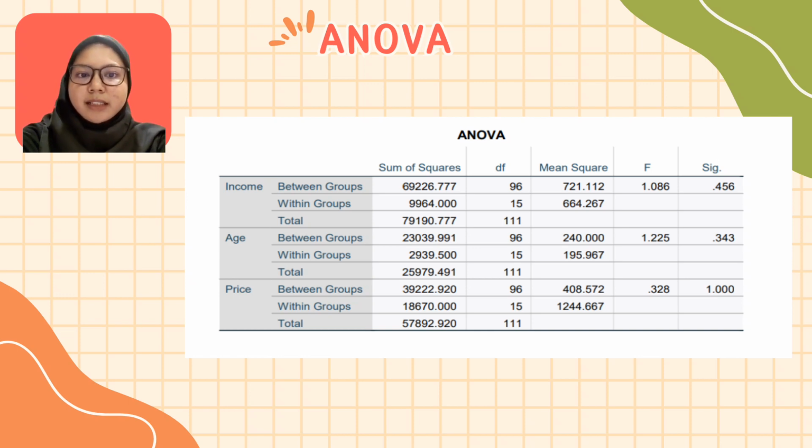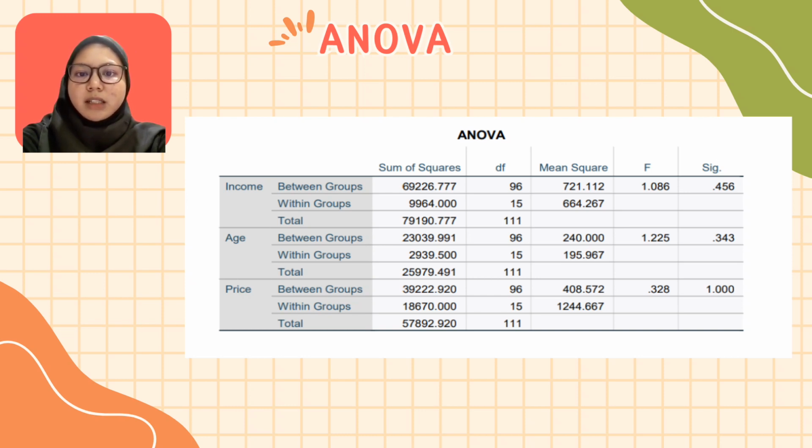The between groups variation for income, age, and price has a sum of squares of 131,489.688 and 96 degrees of freedom. The mean square for between groups for income, age, and price is 1369.684. The within groups variation for all of them has a sum of squares of 31503.5 and 15 degrees of freedom. The mean square for within groups for income, age, and price is 2104.901.